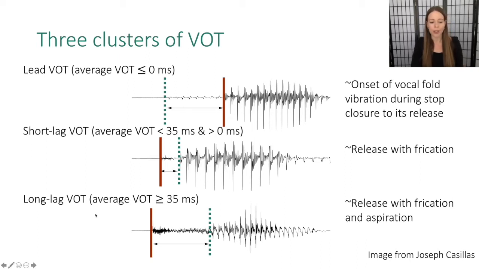And long lag VOT tends to correspond to a stop release that has a bit of frication and also an articulatory gesture of aspiration, which is some frication at the glottis. And this is what's characteristic of American English word initial stop consonants p, t, k. Short lag VOT and lead VOT are more likely for American English b, d, g. So short lag would be b, d, g, lead would be b, d, g. And so some languages actually make their voicing contrast between lead and short lag VOTs.